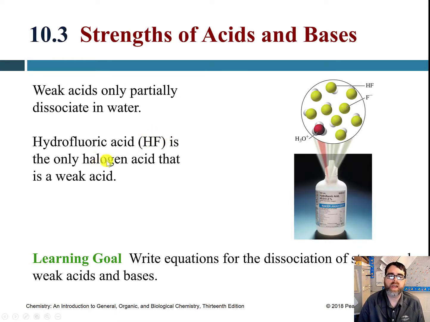Hydrofluoric acid is the only halogen acid that is weak. If you go down the halogen column, column 17 of the periodic table, the others are hydrochloric, hydrobromic, hydroiodic acids. Those are all strong acids. Hydrofluoric is not. It's the only one that does not completely dissociate. And so some of it will, and you'll end up with some fluoride ions in solution, and that will of course form the hydronium ion conjugate there, but it is weak because a lot of them stay as hydrogen fluorides.